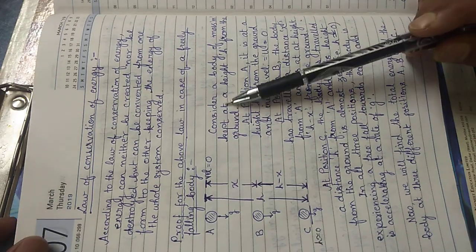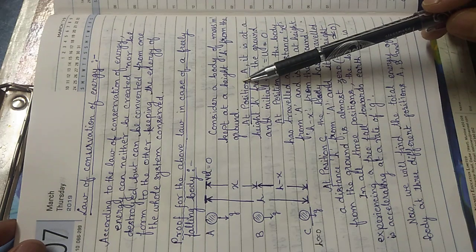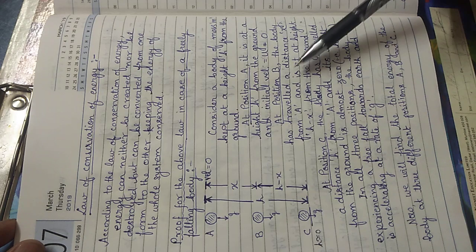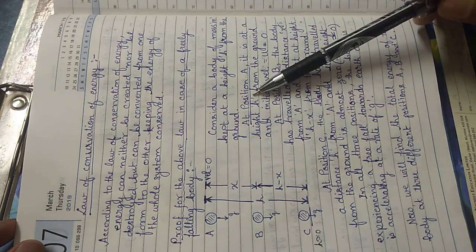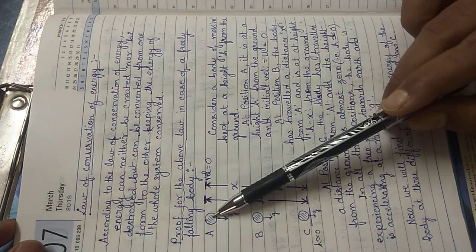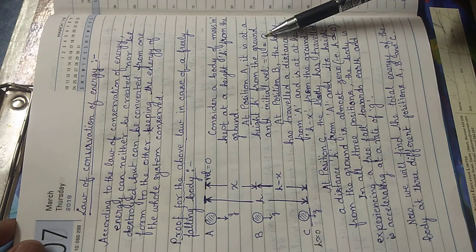Consider a body of mass m kept at a height h from the ground. At the three different positions, whatever I have said, you have to state in written form. At position A, the body is at a height h from the ground, and the initial velocity of the body will be 0.